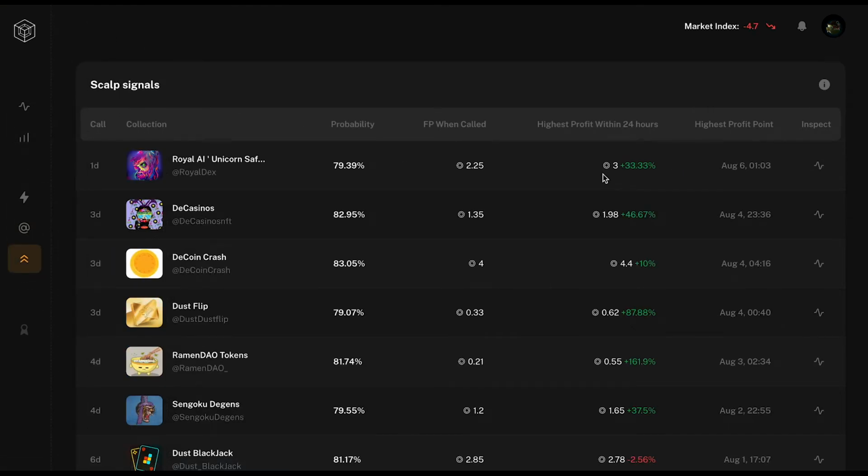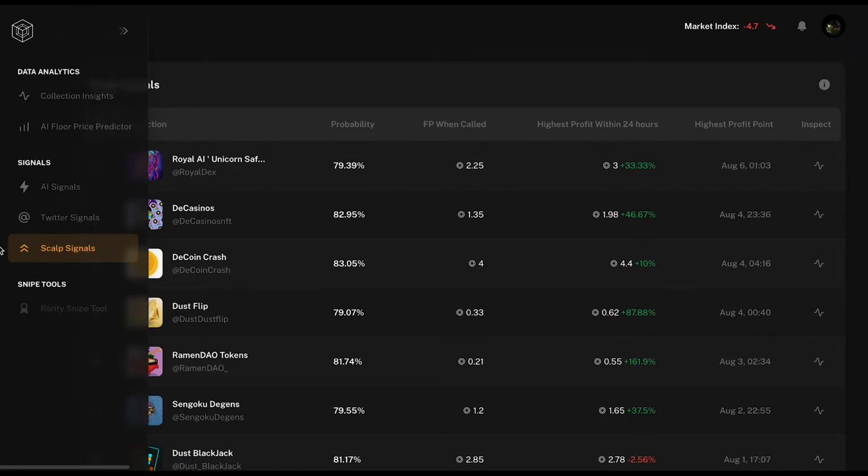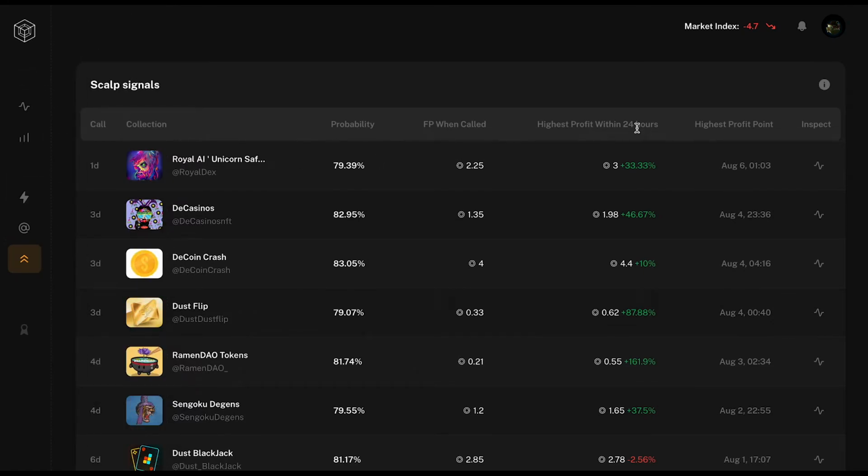And lastly, we've got the scalp signals, which have been doing really well as of late as well. And they are actually designed to get the highest profit point within 24 hours. So the AI signals have been 7 days. Scalp signals are optimized to gain profits within 24 hours. So really great for people who want those fast profits. And all of these highest profit points are within 1 day. So that's quick money, obviously.